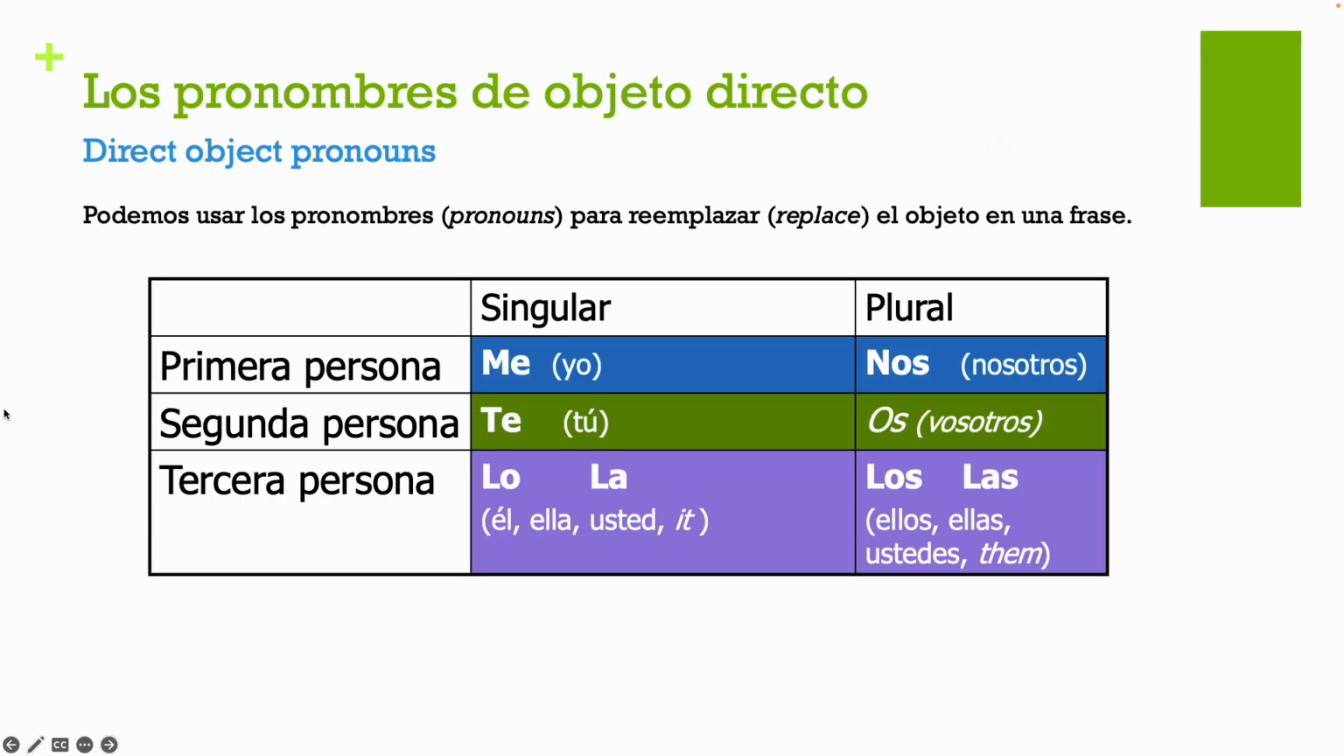Okay, los pronombres. Podemos usar pronombres para reemplazar el objeto en una frase, right? So we know that we can use pronouns to replace objects in a phrase. Same way in English, we use a pronoun to replace a person or a thing, right? I might say, for example, if I'm talking about a book, I could say, oh, I really like Harry Potter. I just read it last week. I can use it to replace Harry Potter because I don't want to repeat Harry Potter.